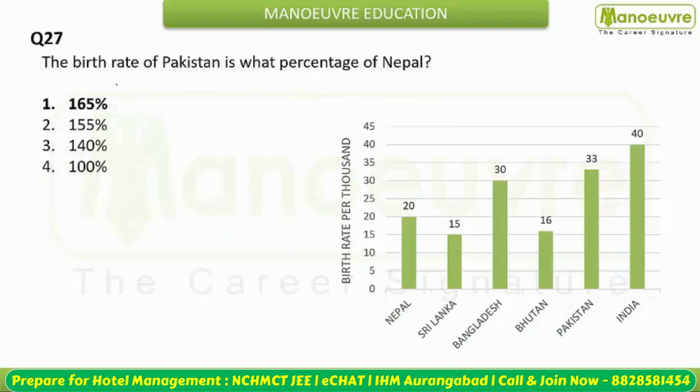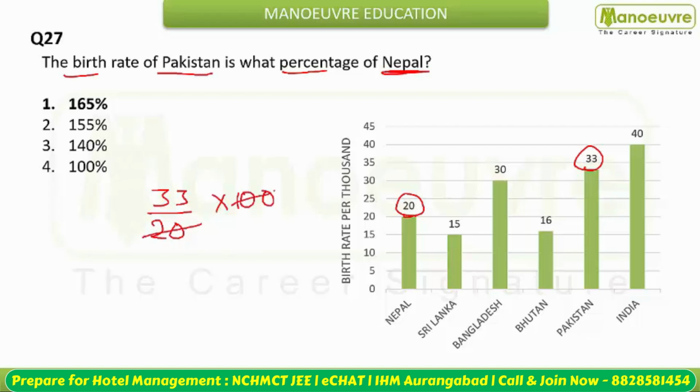Next question, the birth rate of Pakistan is what percentage of Nepal? पाकिस्तान का आपके पास है 33, नेपाल का कितना है 20. So this is gonna be what? 33 by 20 into what? Into 100. तो 20 से cancel करेंगे, आपके पास you will have 5. So 33 into 5 is what? 165%. Birth rate of Pakistan is 165% of Nepal.